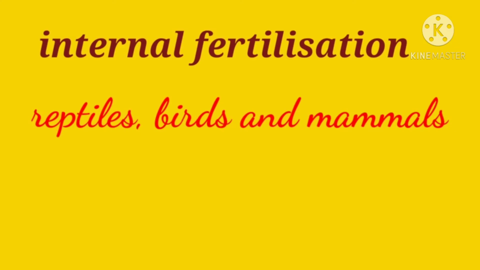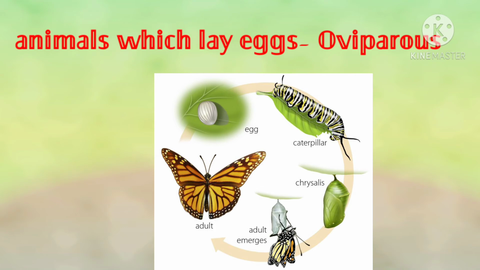Okay, students. And then the next one, internal fertilization. Fertilization which takes place inside the body of the female. What is internal fertilization? Fertilization which takes place inside the body of the female is called internal fertilization. The best examples are human, dogs and cow. And the next one, oviparous. Animals which lay eggs are called oviparous.